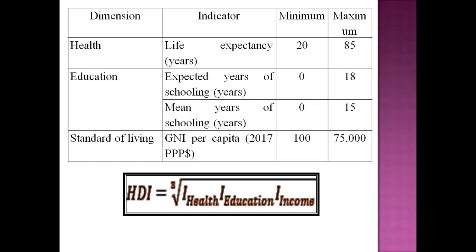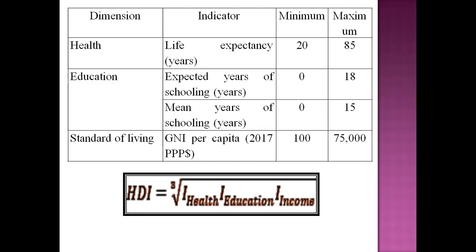And standard of living is measured in terms of per capita income, which is measured in dollars, estimated on the basis of 2017 PPP, purchasing power parity. $100 is the minimum, and the maximum goalpost is $75,000.